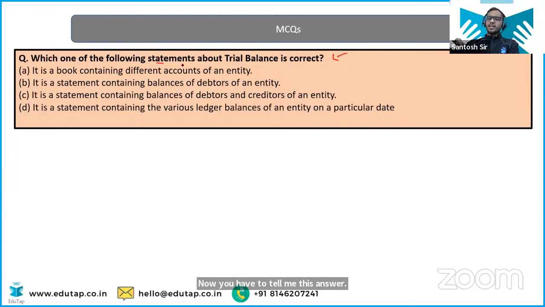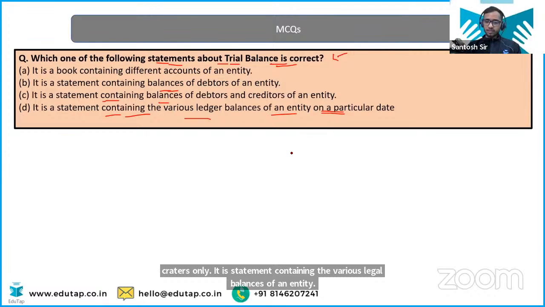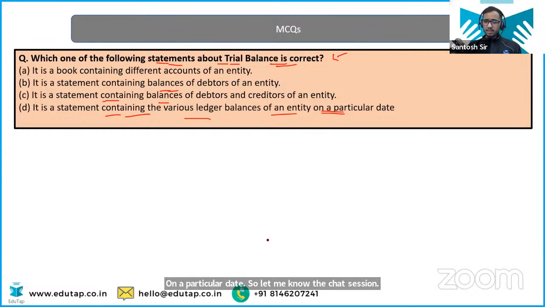Which one of the following statements about trial balance is absolutely correct? Tell me. It is book containing different accounts of an entity. It is a statement containing balances of debtors of an entity only. It is a statement containing balances of debtors and creditors only. It is a statement containing the various ledger balances of an entity on a particular date. So let me know in the chat section what is the answer here. Very easy question, I guess.